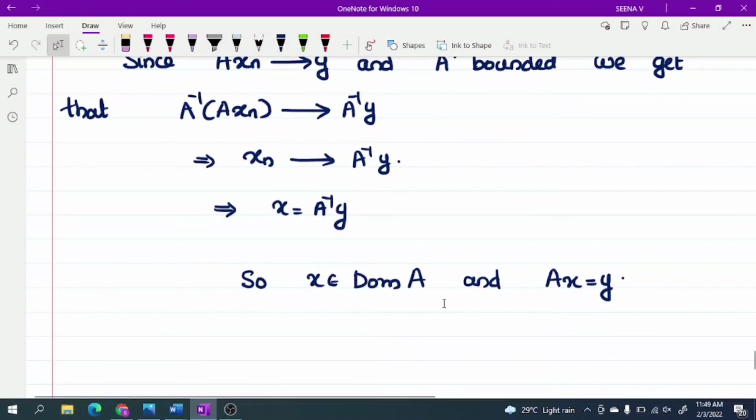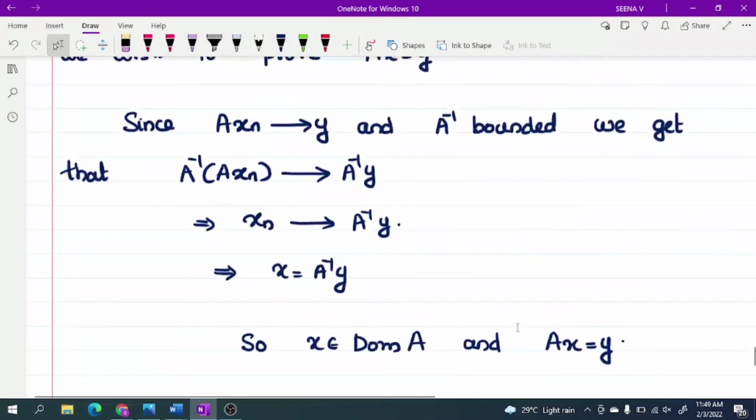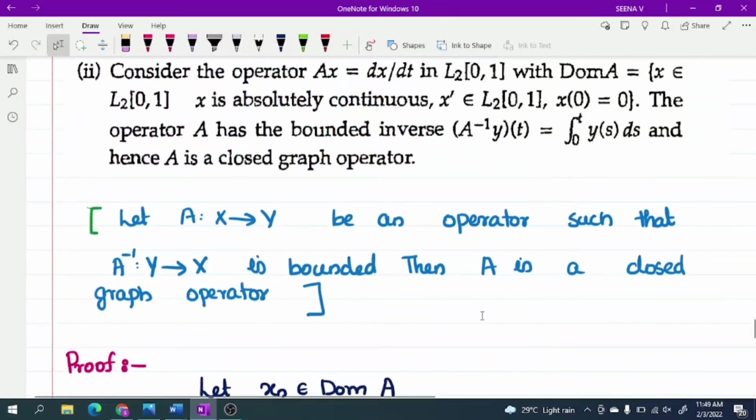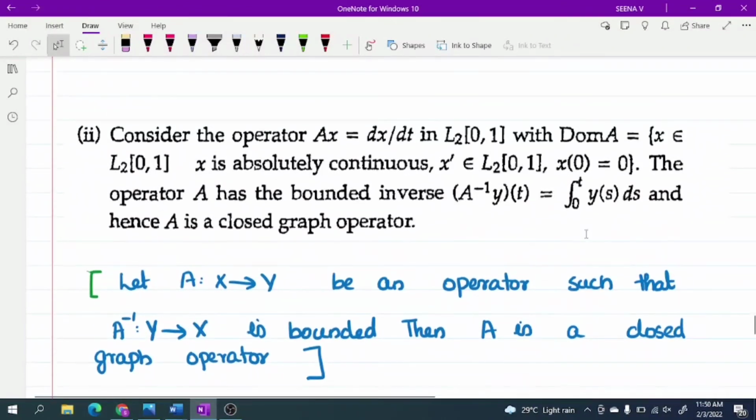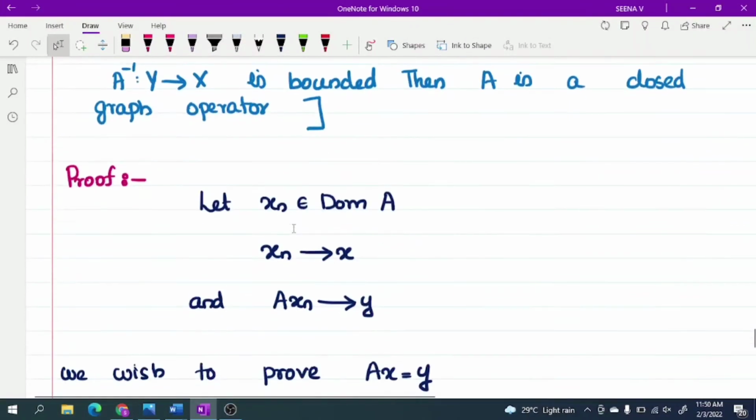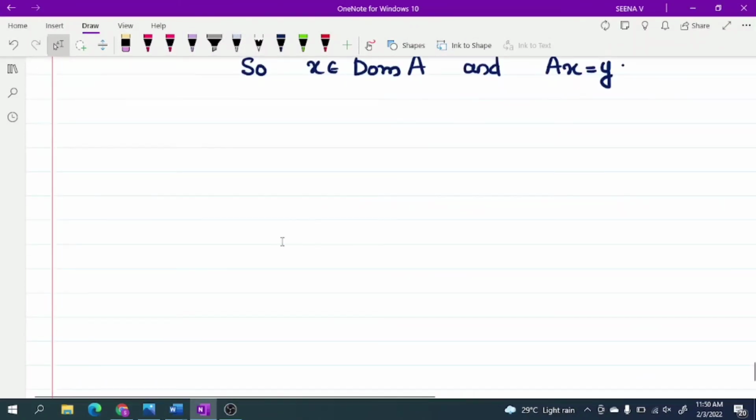So x belongs to domain of A and Ax equal to y. Therefore, whenever A is an operator such that A inverse from Y to X is bounded, then A is a closed graph operator. So if A inverse is bounded, then it is a closed graph operator. Okay, that's all for today's class.